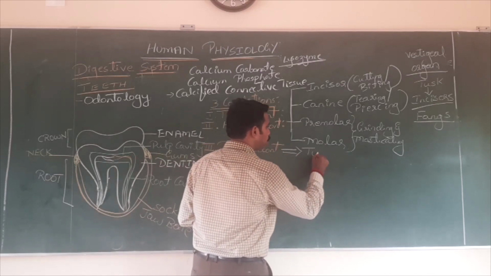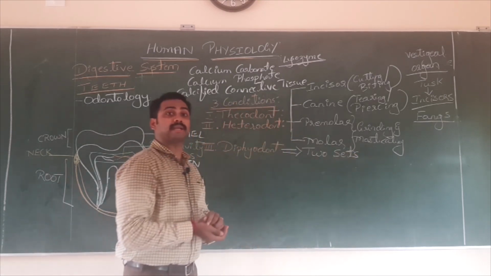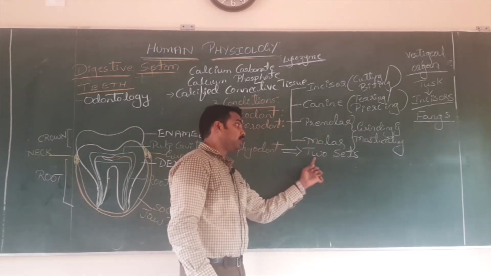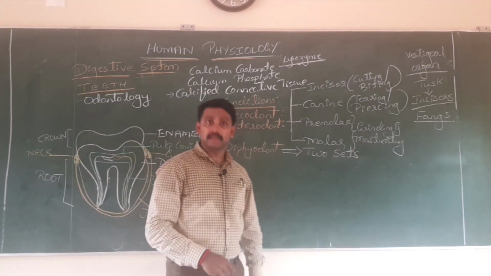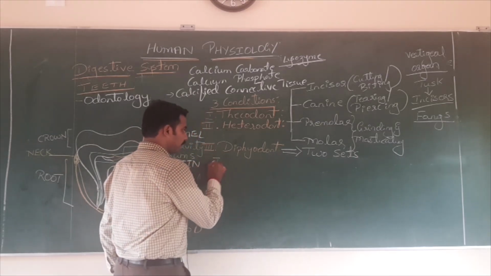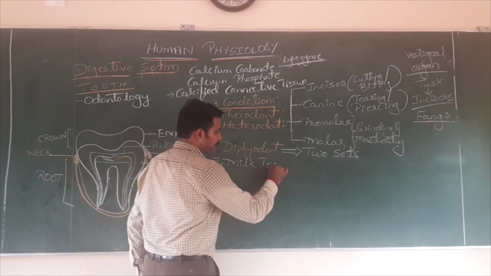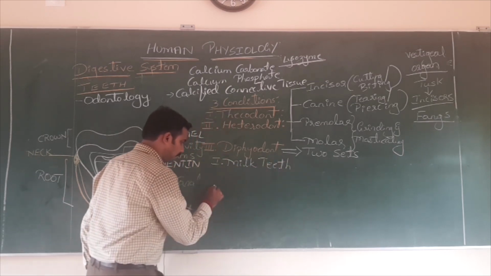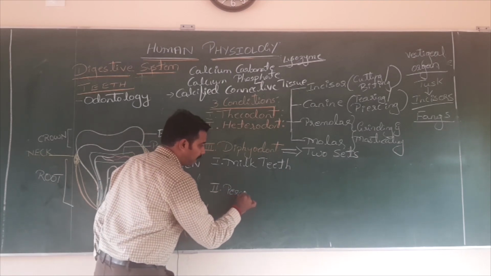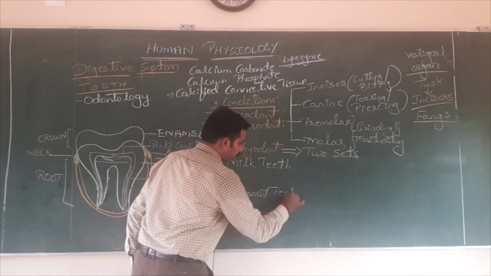That is the initial milk teeth. As it appears first, it is also called, note down, primary dentition. It is also called, neat point, deciduous teeth. Deciduous teeth, milk teeth, or primary dentition, a paired term in the NEET.